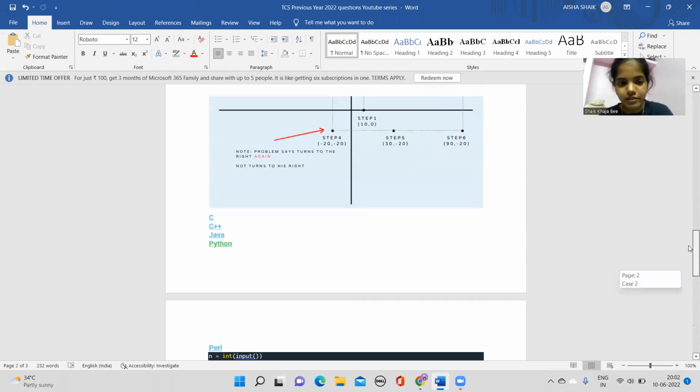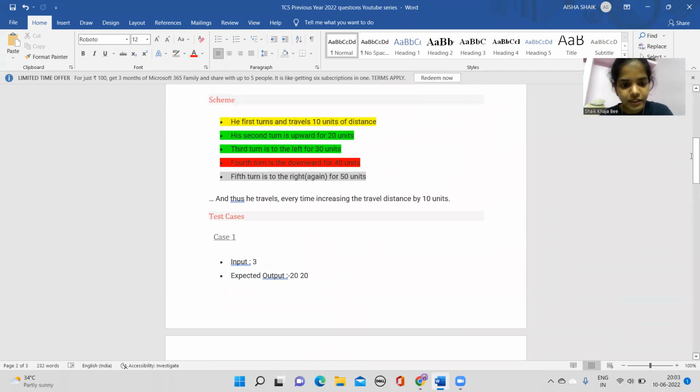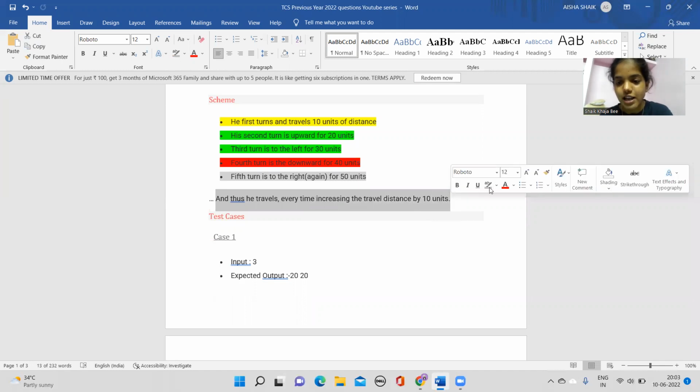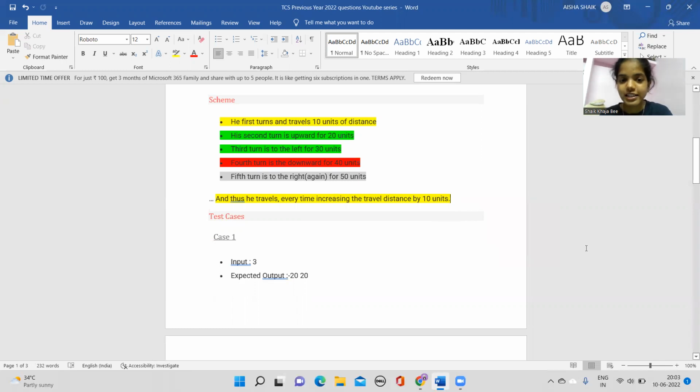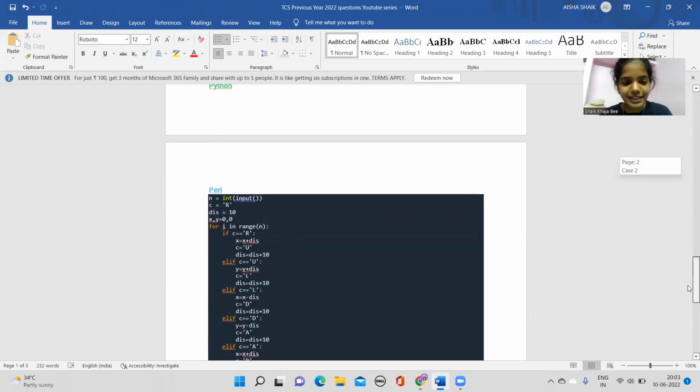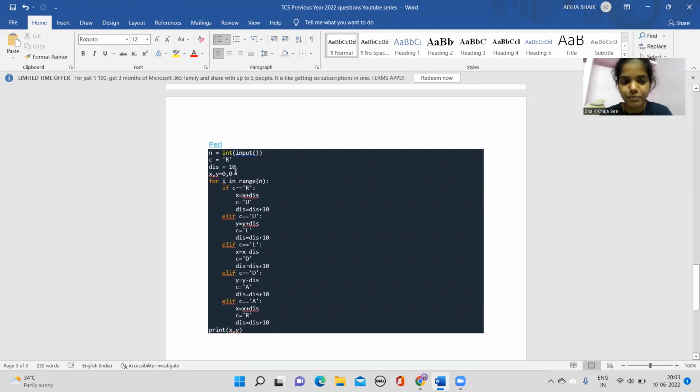So I want to add one more point: here he has mentioned some important point. Thus he travels every time, increasing the travel distance by 10 units. So what's the major point that he's telling over here? It means every time whatever he travels, he increases 10. So look over here, you're having 10, you're having 20, you're having 30, you're having 40 and 50. Every time it's increasing by 10, 10, 10. So your cycle also runs from 10, 10, 10. You just have to keep that in your mind. So you will assign the standard distance value, that is 10, in the code.